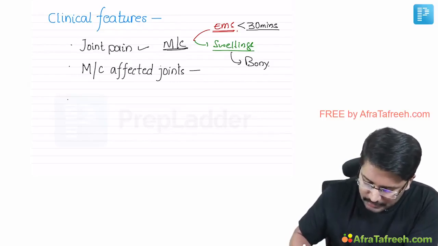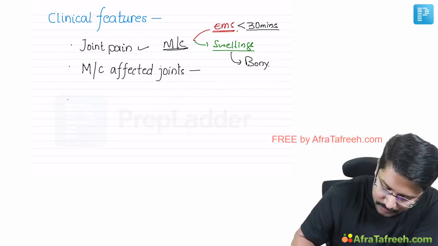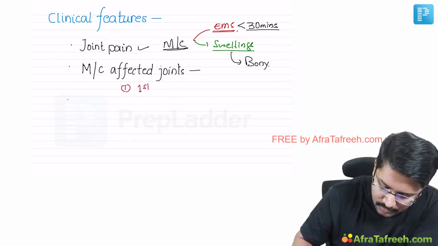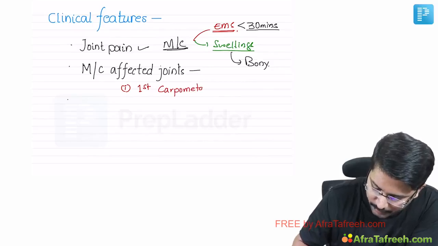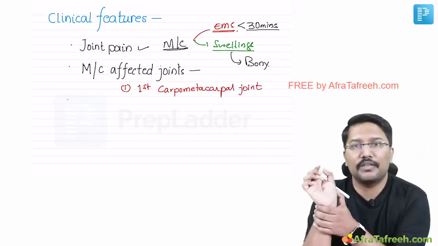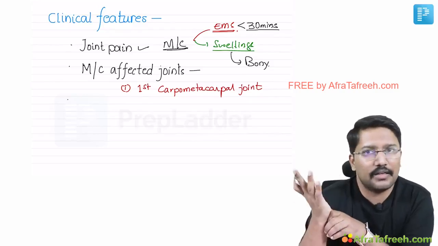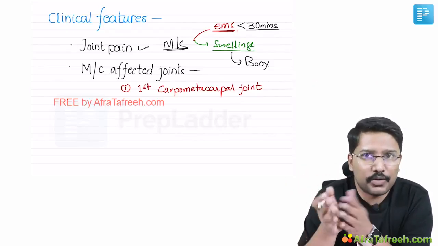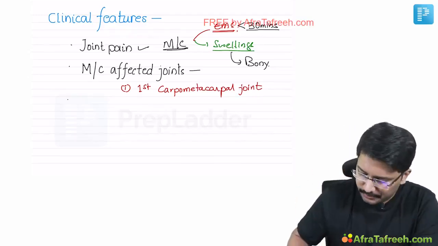The most commonly affected joints in case of osteoarthritis are, right? Remember, all these are MCQ points. Let me make the first point. There is characteristically involvement of the first carpo-metacarpal joint, right? What am I talking about? The carpo-metacarpal joint, the joint at the base of the thumb, right? Its involvement is very, very characteristic of osteoarthritis. You don't see that frequently in other arthritic disorders, right? And in fact, this may be the first joint to get affected in generalized osteoarthritis, right? Okay, that is the first point.